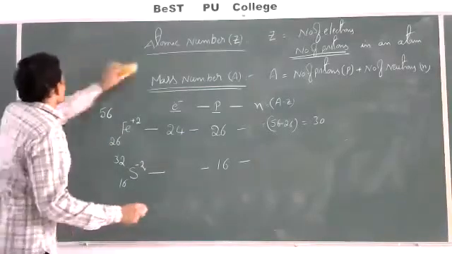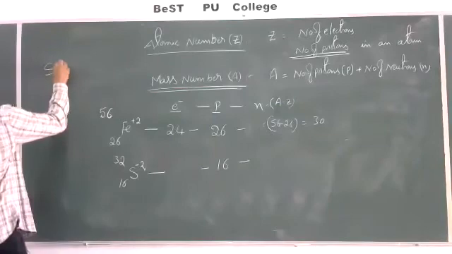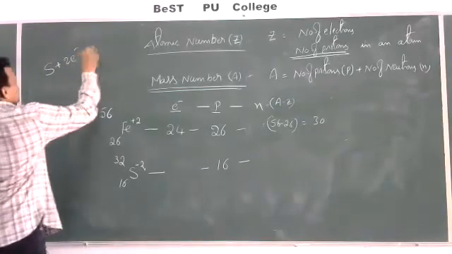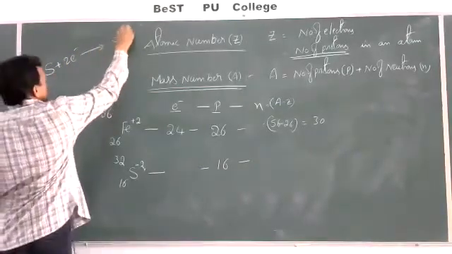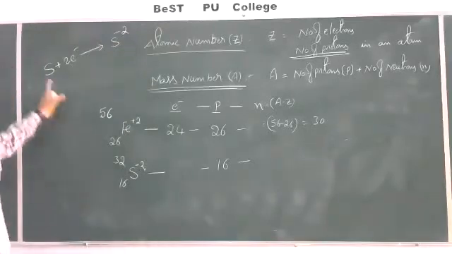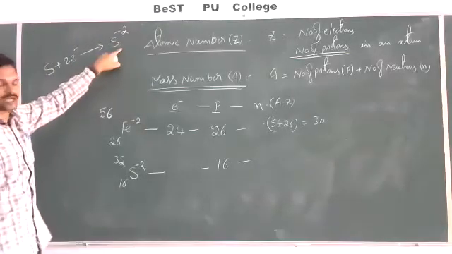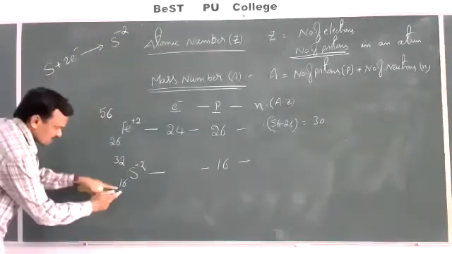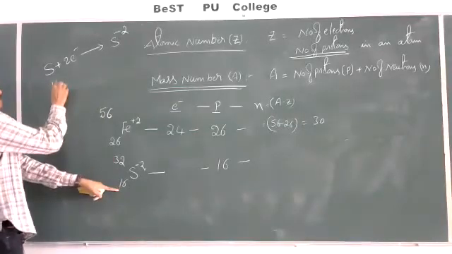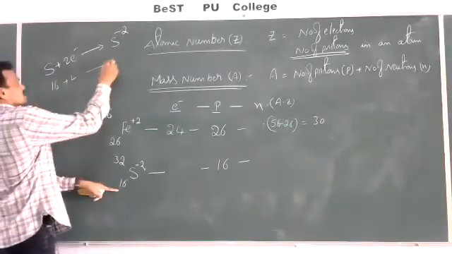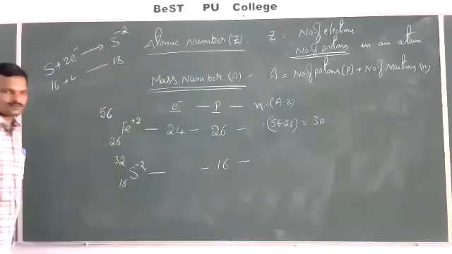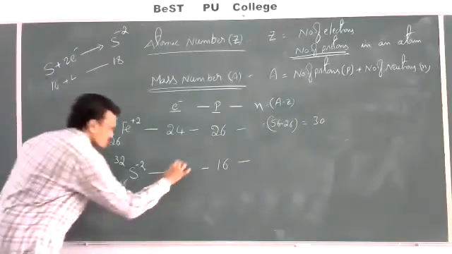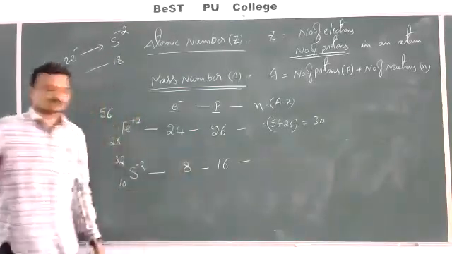Then, what is the number of electrons? Sulfur gains 2 electrons and forms S minus 2. Sulfur contains 16 electrons, and it gains 2 more electrons. Then the total will be 18. So the number of electrons is 18.